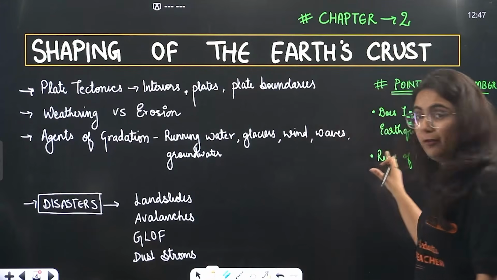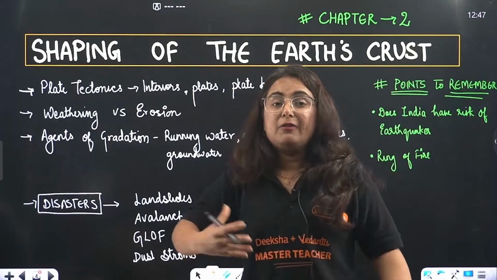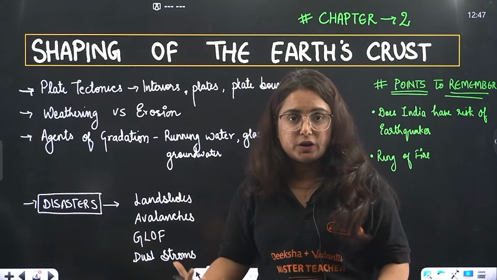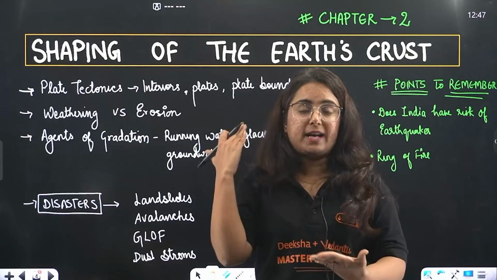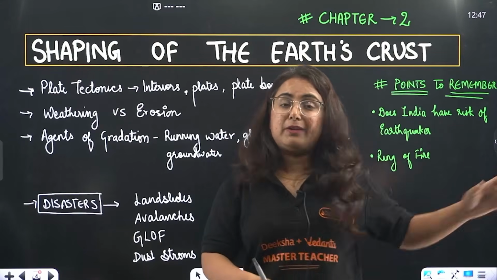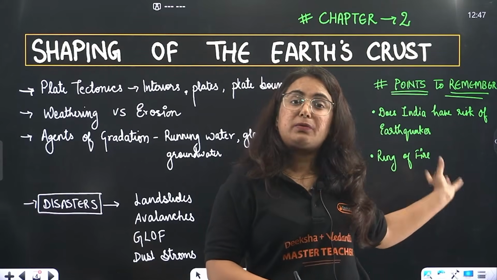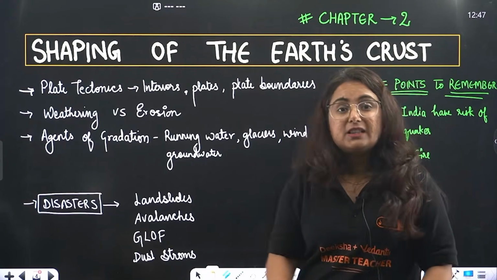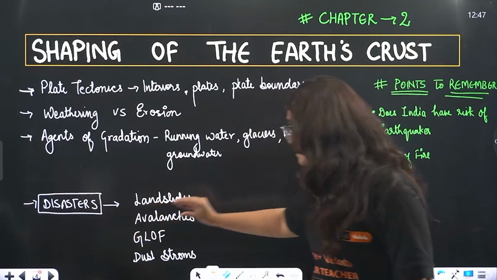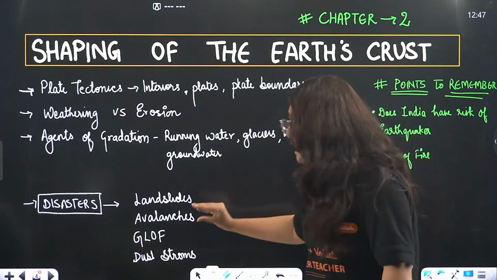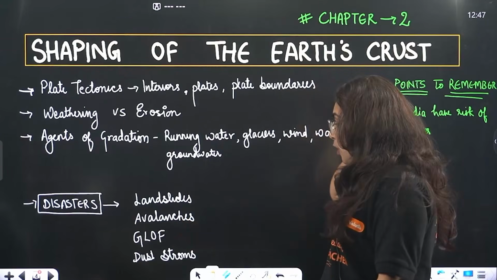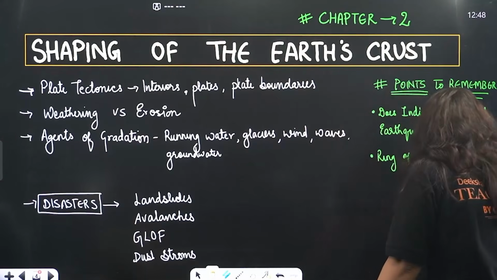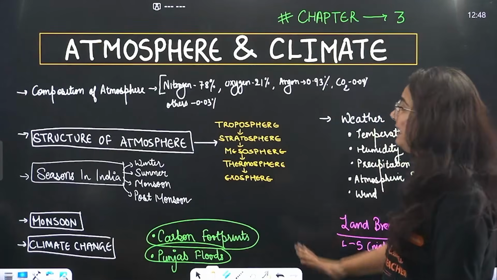Ring of fire is a place where there is active movement of plate tectonics in the Pacific Ocean, due to which there are frequent earthquakes and frequent volcanoes too. When I talk about Japan, it gets frequent earthquakes. Why? Because of this place, that is the ring of fire. The chapter ends with natural disasters like landslides, avalanches, glacier lake outburst flood, and dust storm. So this is basically the outline of the chapter which you have to do very nicely.